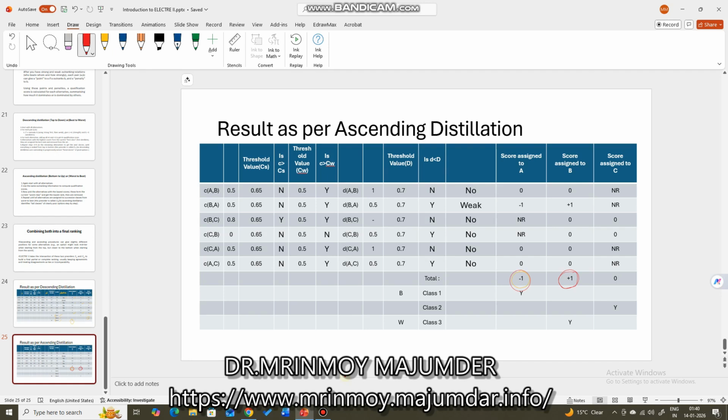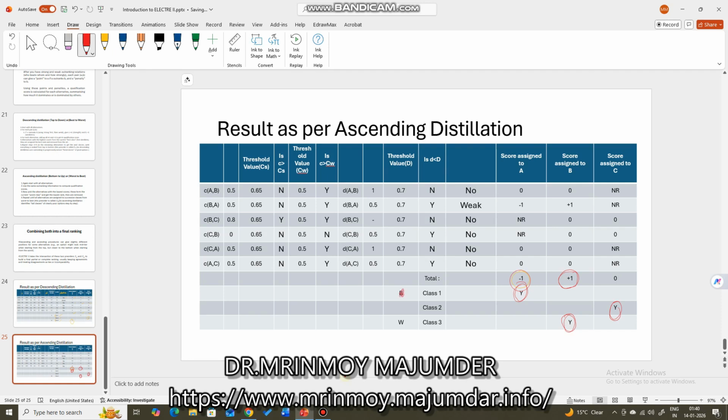So A is minus 1, which is the worst thing, so it will be assigned class 1. And B is plus 1, which is the best thing, so it will be assigned class 3. And C is in between them, so it will be assigned class 2. Right?